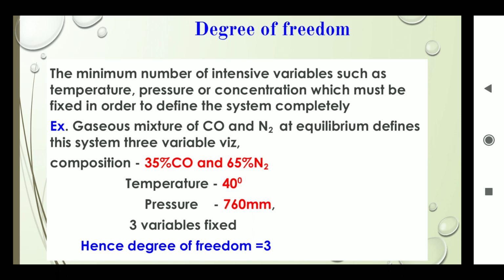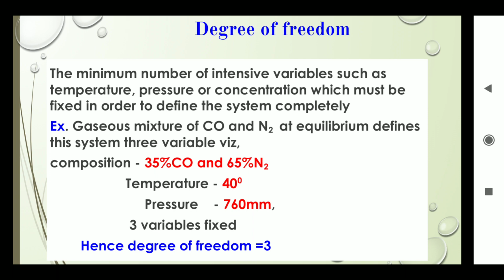For example, a gaseous mixture of carbon monoxide and nitrogen at equilibrium defines this system with 3 variables. How do the 3 variables come? Namely, composition: 35% of carbon monoxide and 65% of nitrogen. Second, temperature: 40 degrees C. Pressure: 760 mm. So here 3 variables are fixed.